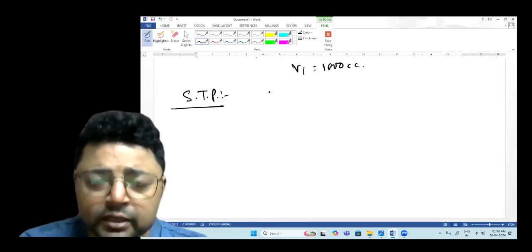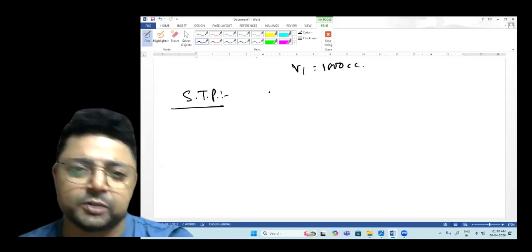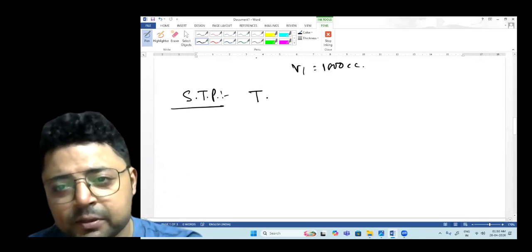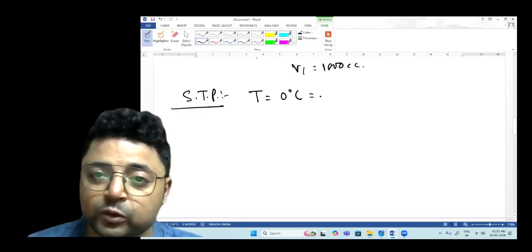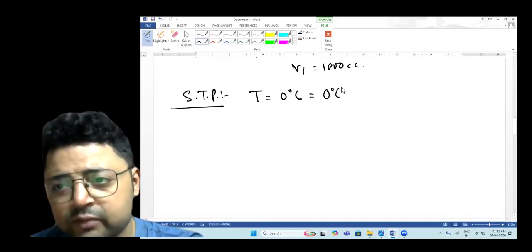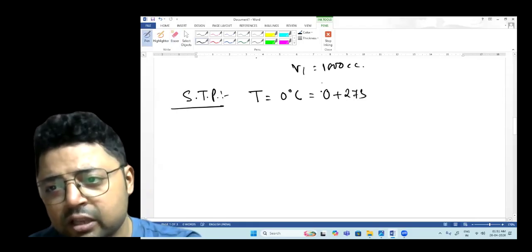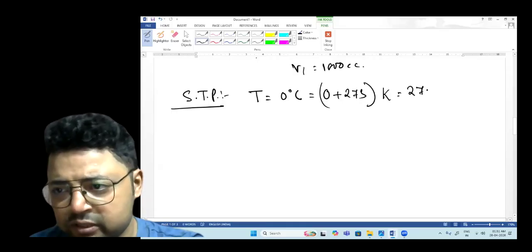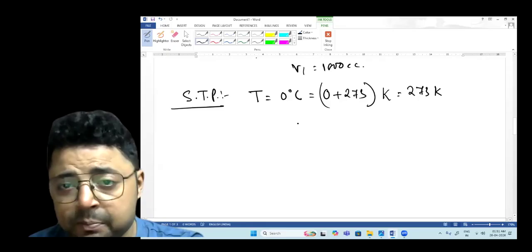Here the standard states are measured in terms of temperature and pressure. At STP, the temperature is always 0 degrees Celsius, and whenever you convert Celsius to Kelvin, you just add 273. So you get 273 Kelvin. 0 degrees Celsius or 273 Kelvin is the temperature at STP.